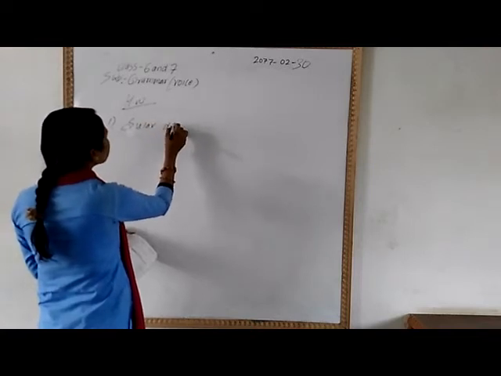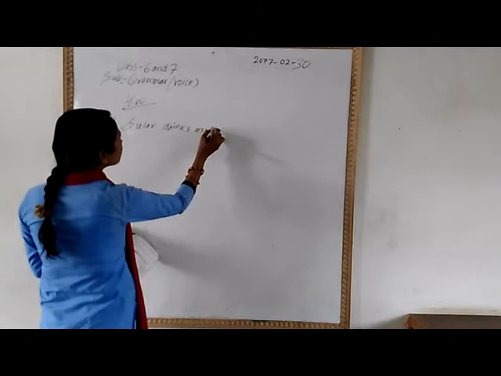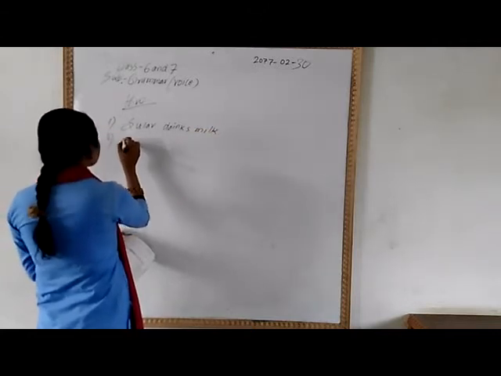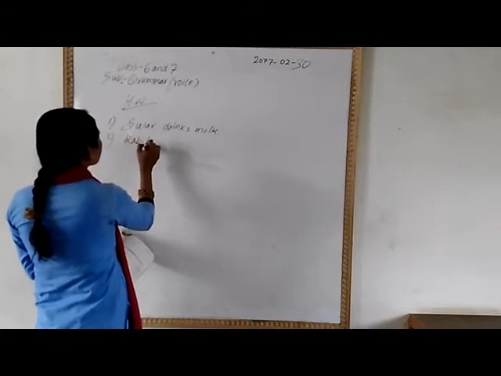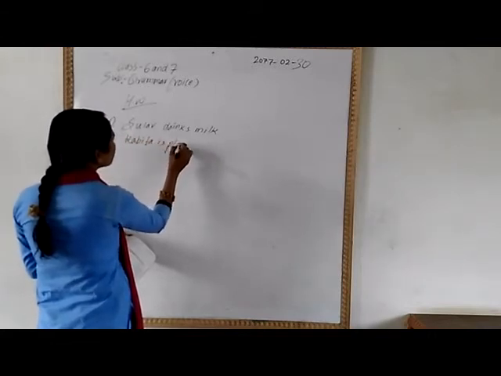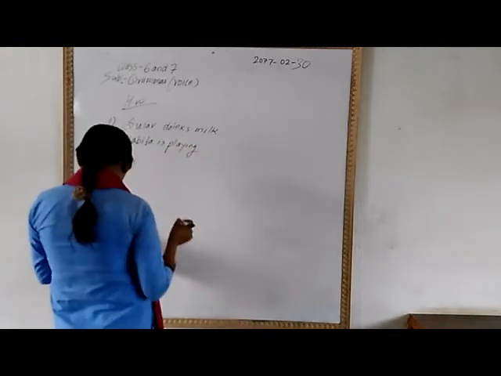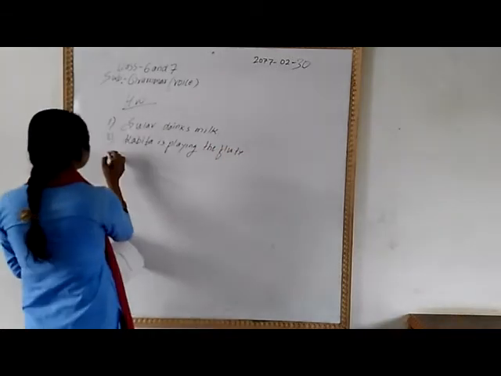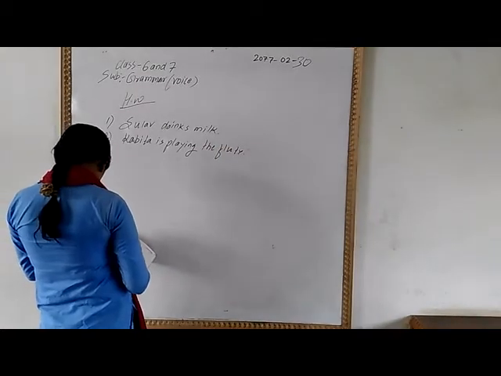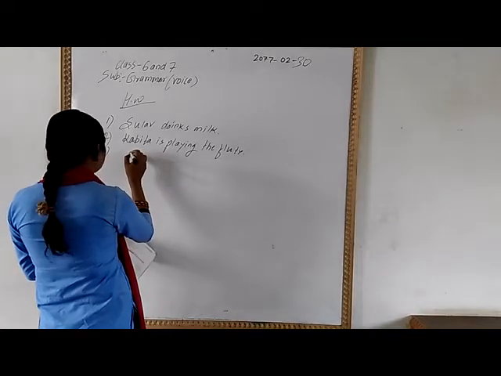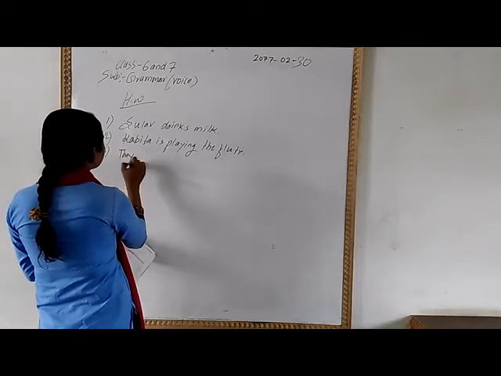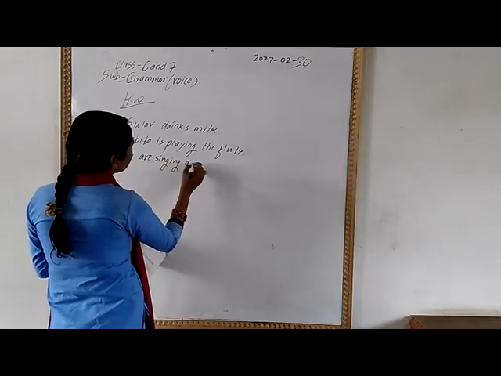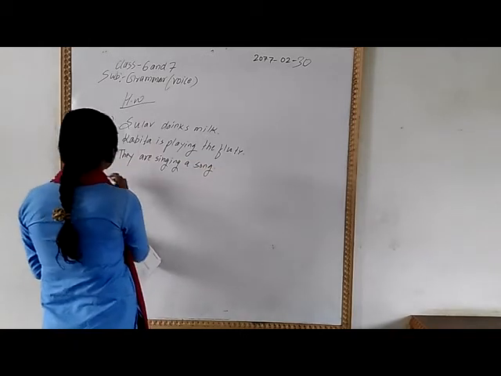Sula drinks milk. Kavita is playing the flute. They are singing a song.